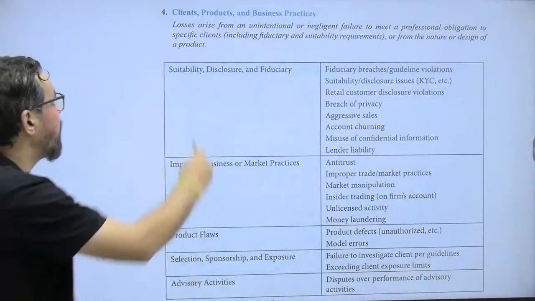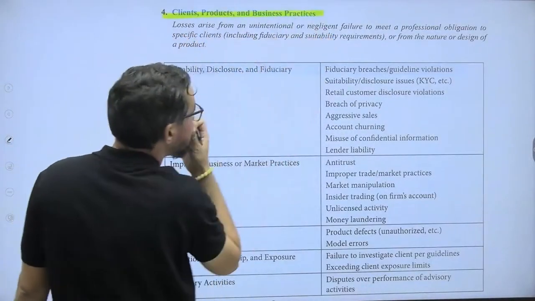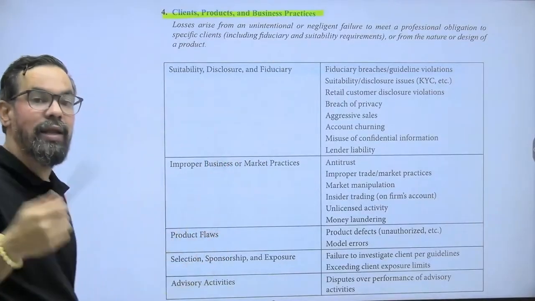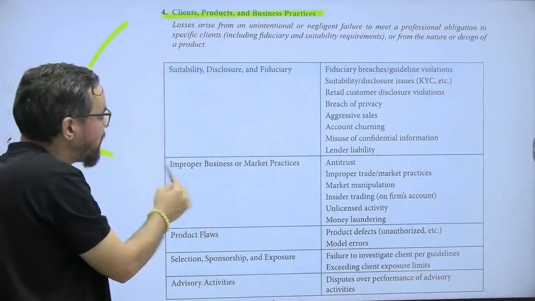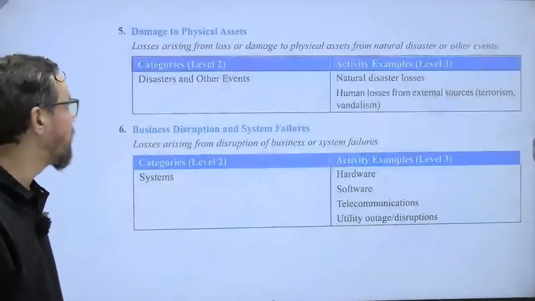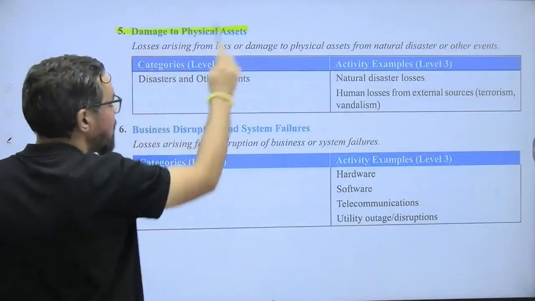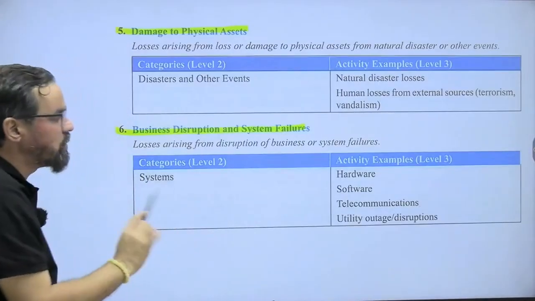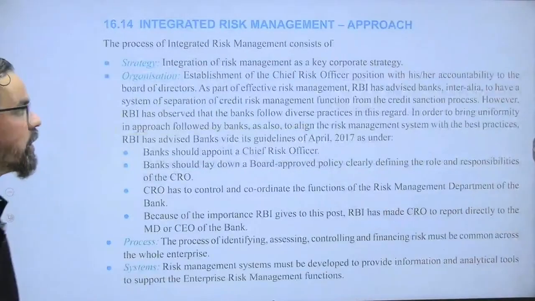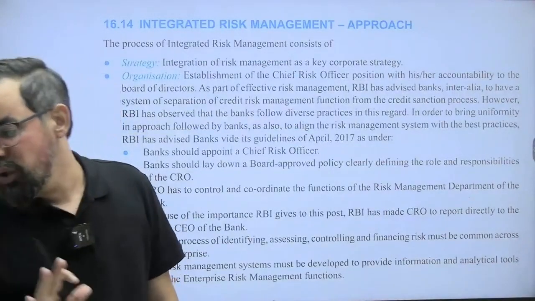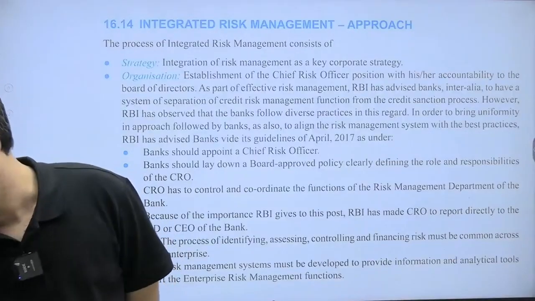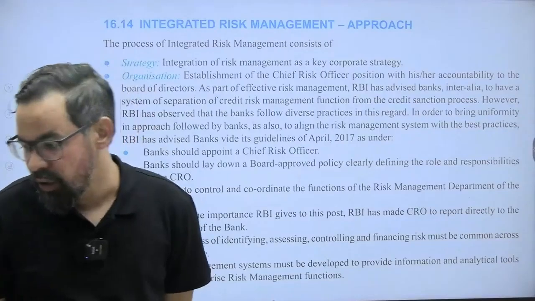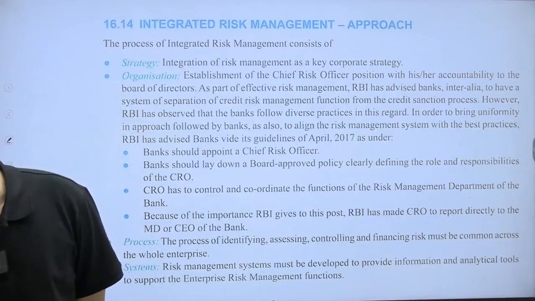Next one we have client product and business practices. So this also we have discussed, but under that particular head there are so many things which generally come under this area. Damage, that is natural calamities and all, business disruption and system failures, which include these many areas. Okay, so these are the areas which you can go through. All right guys, yes.